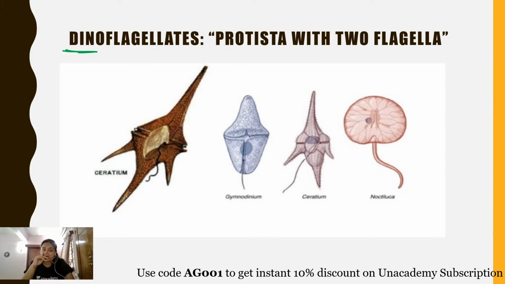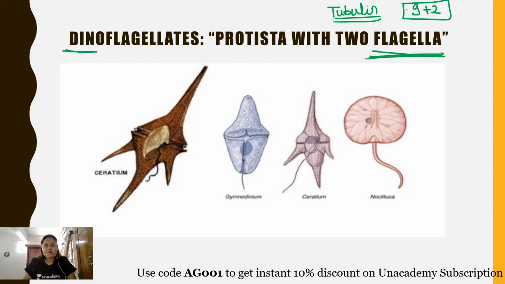But here, my dear students, remember that now we are in kingdom Protista, that means the eukaryotic cellular organization is there, and in case of eukaryotic cellular organization, the flagella is made up of a protein which is tubulin, and this tubulin is arranged in a classical 9+2 arrangement.